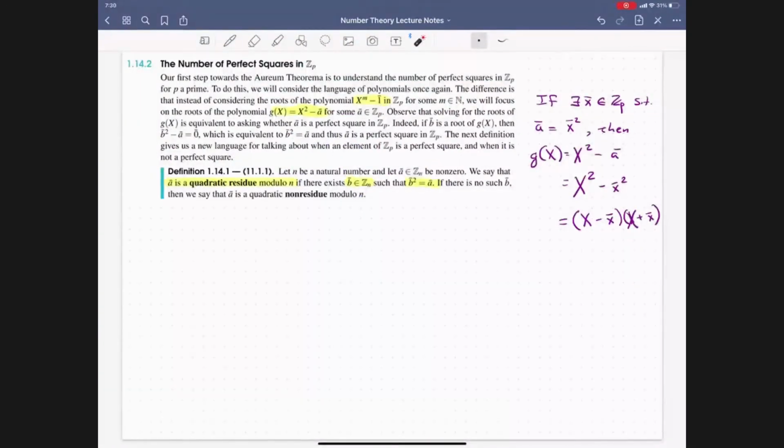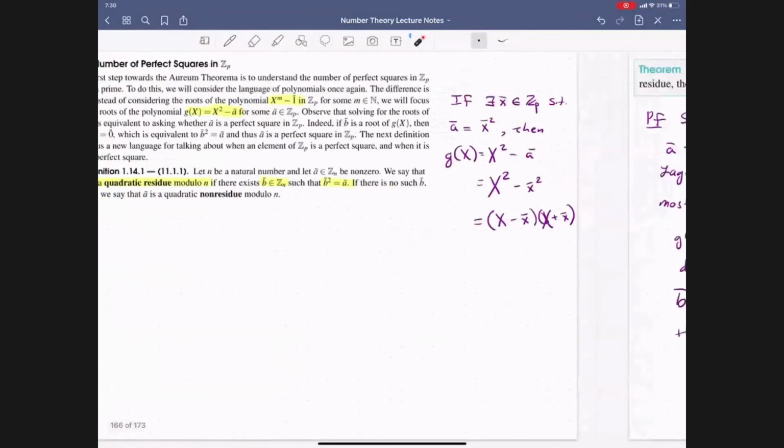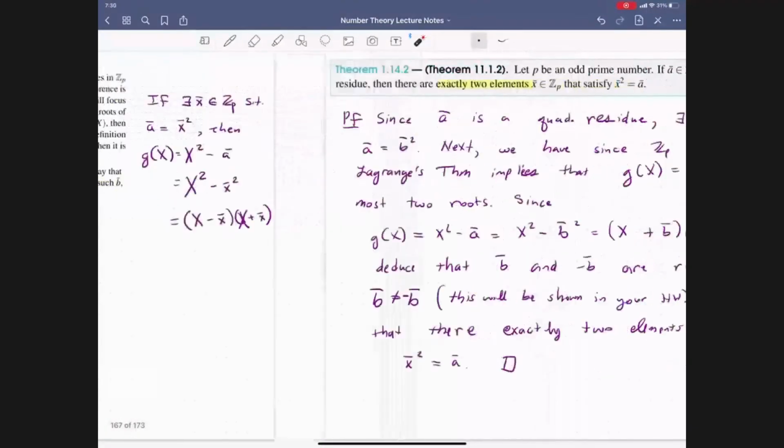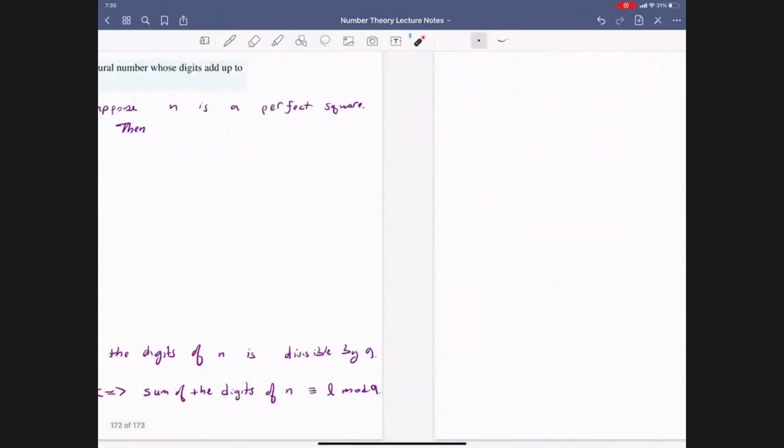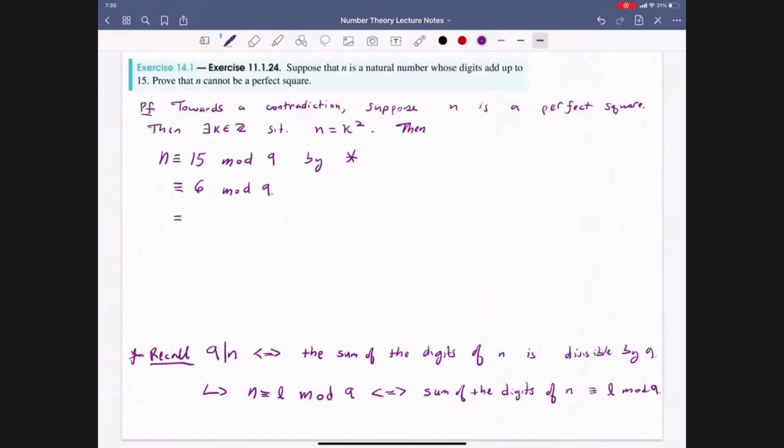So we have to ask, is 6 a quadratic residue? Because the way we set this up, 6 is congruent to k squared mod 9, since n is equal to k squared. So n is congruent to 15, then k squared must also be congruent to 15, so it must be congruent to 6 mod 9.